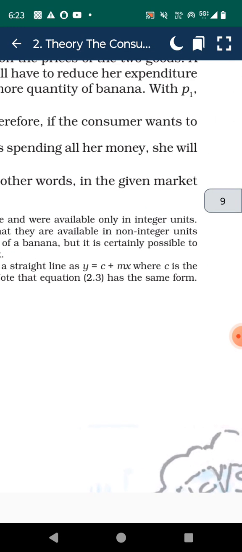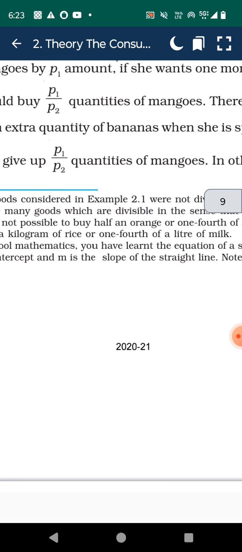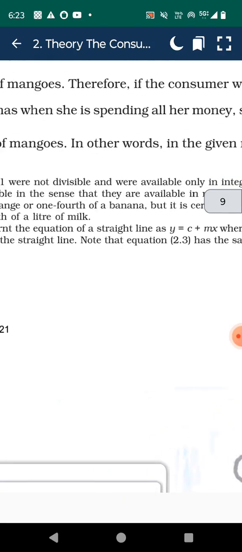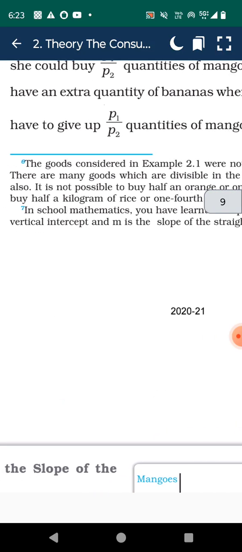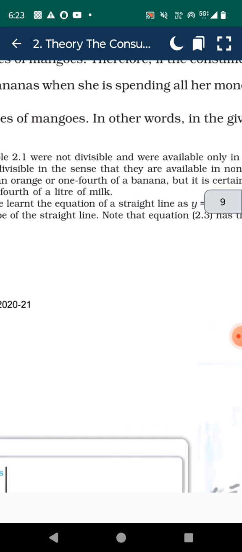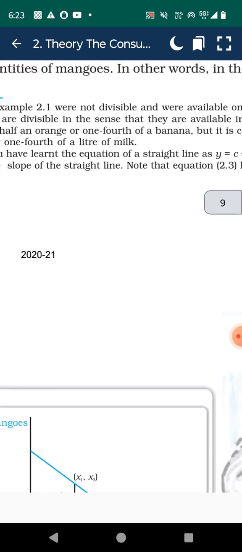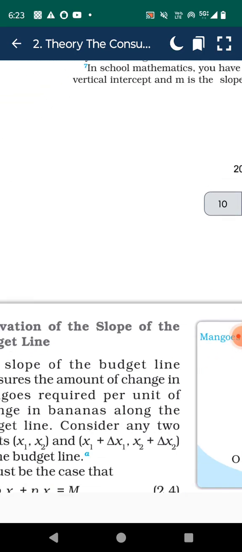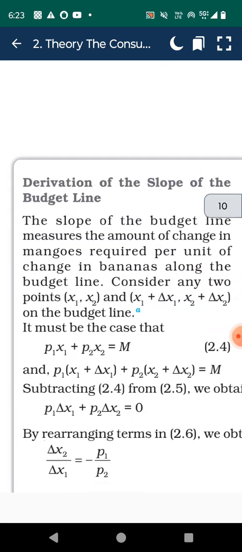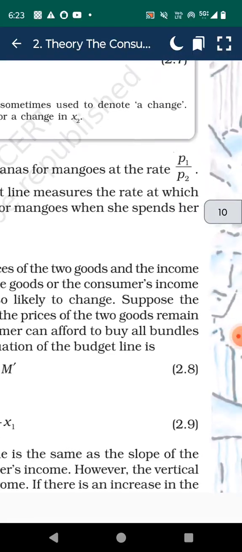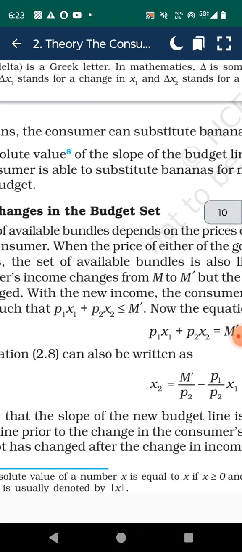Therefore, if the consumer wants an extra unit of banana when she is spending all her income, she will have to give up p1 by p2 quantity of mangoes. In other words, in the given market condition, the consumer can substitute banana for mango at the rate p1 by p2.